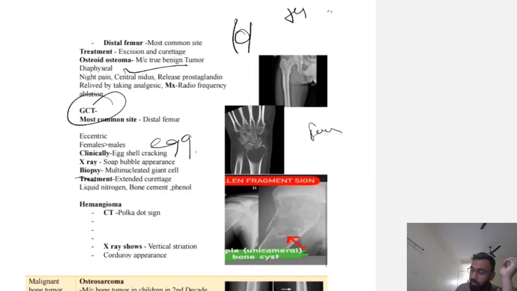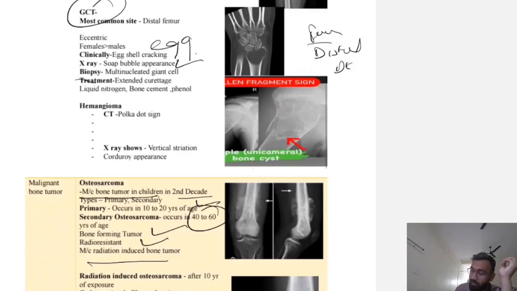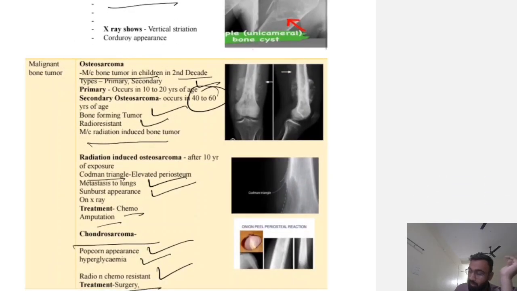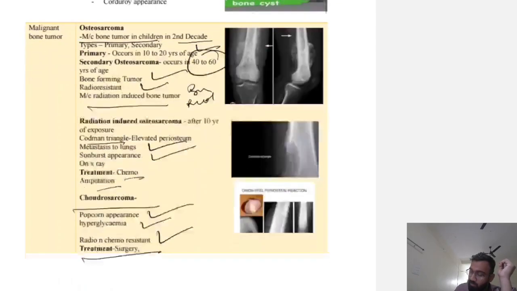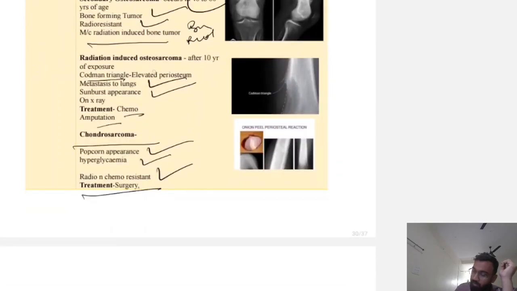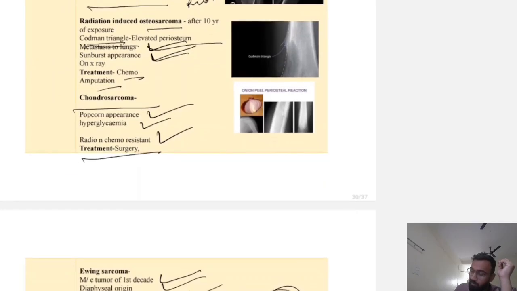GCT is common in females, most common site distal femur, then distal radius, with X-ray cracking and soap bubble appearance. Hemangioma, polka dot sign on CT. Malignant tumor: osteosarcoma is a bone forming tumor, it is radio resistant. Radiation induced osteosarcoma, Codman triangle, elevated periosteum, sunburst appearance. Treatment is by chemotherapy, then amputation.